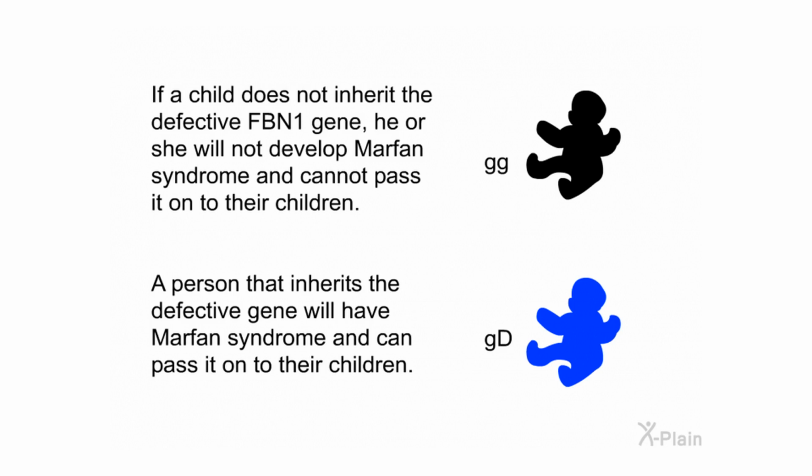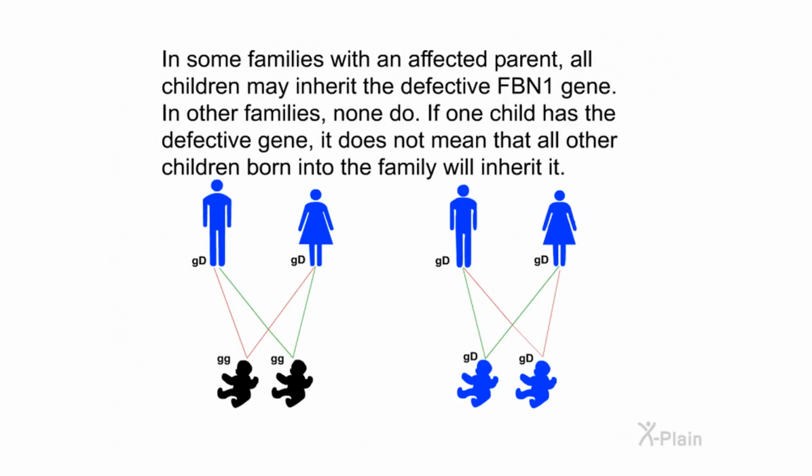If a child does not inherit the defective FBN1 gene, he or she will not develop Marfan syndrome and cannot pass it on to their children. A person that inherits the defective gene will have Marfan syndrome and can pass it on to their children. In some families with an affected parent, all children may inherit the defective FBN1 gene. In other families, none do. If one child has the defective gene, it does not mean that all other children born into the family will inherit it.